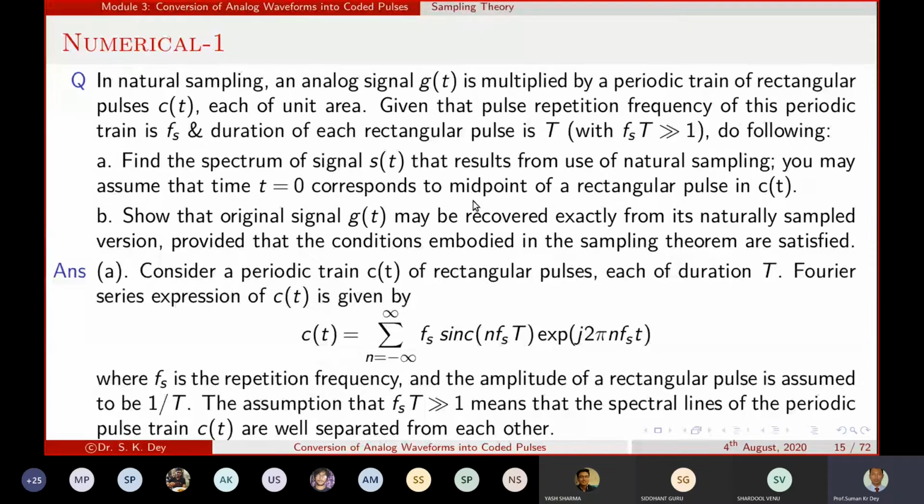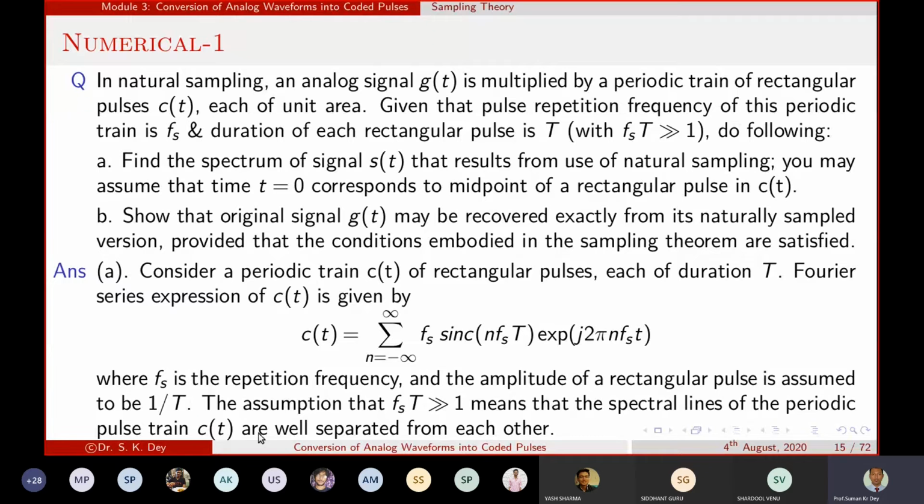Anyone have any idea? So consider a periodic train c(t) of rectangular pulses of duration T. The Fourier series expression of c(t) is given by this. If we take a rectangular pulse and express it in the Fourier series, we can express it in this form. The repetition frequency is f_s, and the amplitude of the rectangular pulse is assumed to be 1 by T. So in that case, this is the expression for your rectangular pulses.